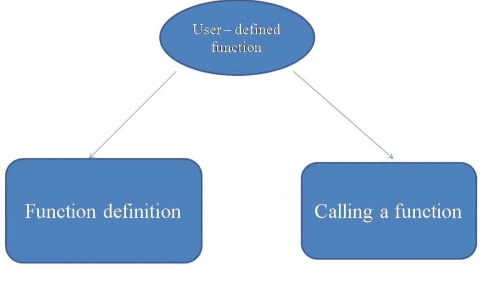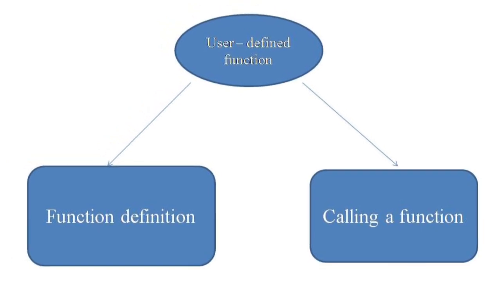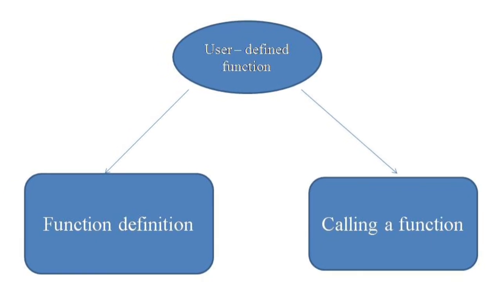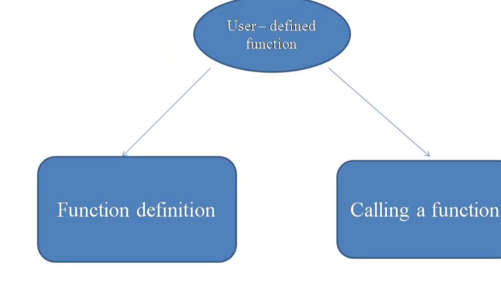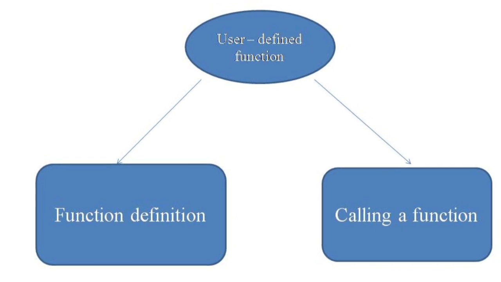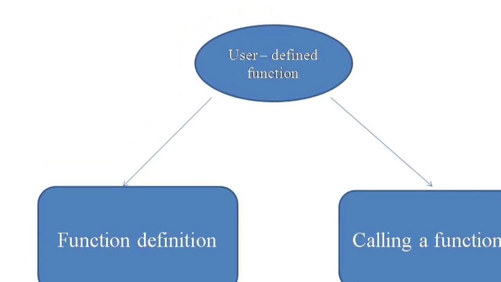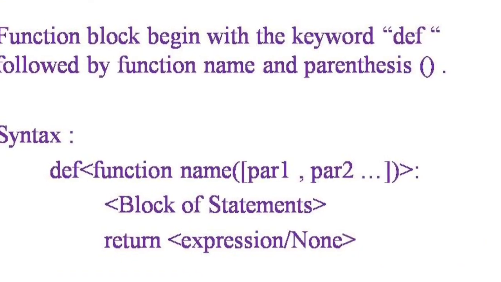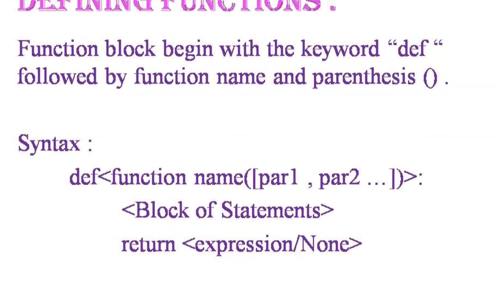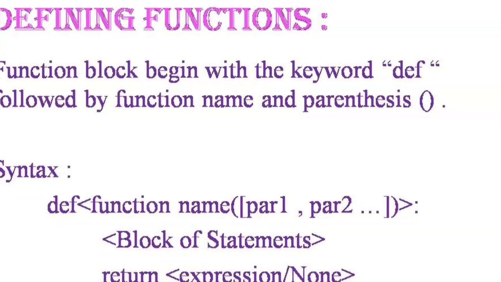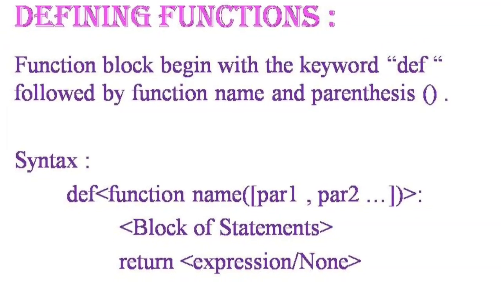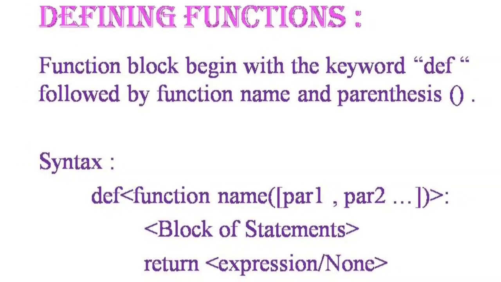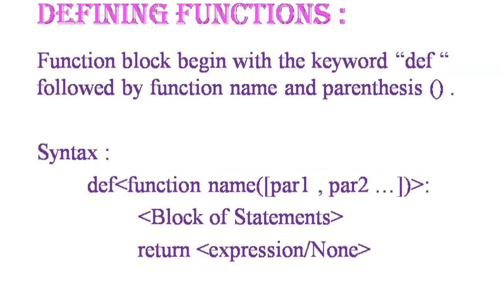Now, when you want to create your own user-defined function, you have to follow these two steps. First one is you have to define the function. Second step is calling a function. Now we will see how to define a function. Usually the function block begins with the keyword def followed by function name and parenthesis.